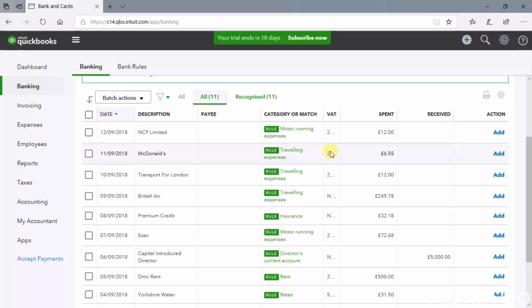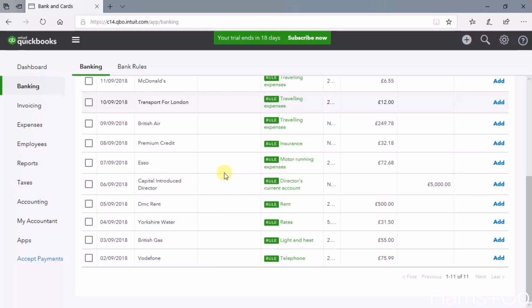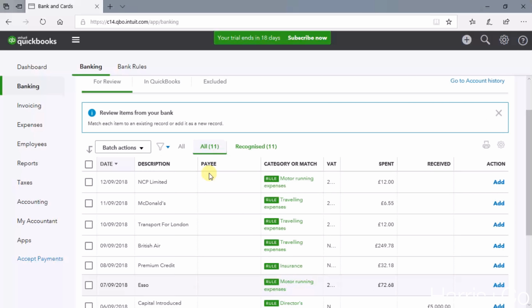At this point, all we do is scan down all the transactions that we've imported and we create a bank rule at the top if we've not already got one, and one could be set up to automate your life. Or we deal with it manually. We say, actually, this is a one-off. We definitely don't want to set a bank rule up for it. Let's just create it, using the add buttons at the right-hand side. So all these have got bank rules that have worked for them.